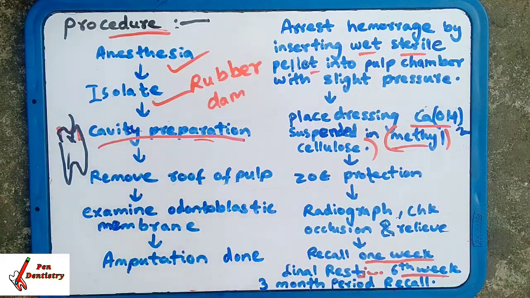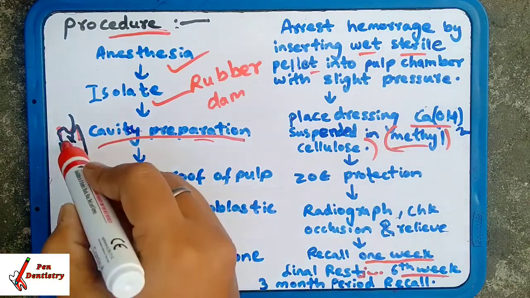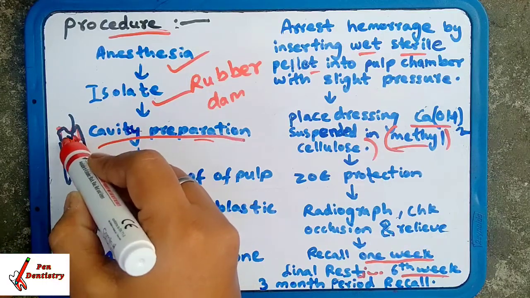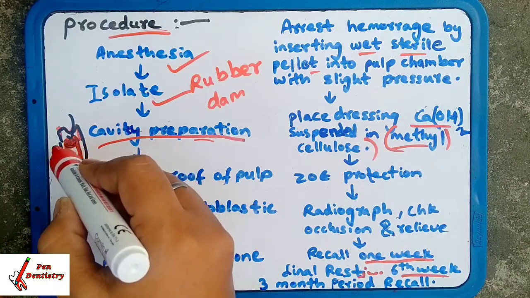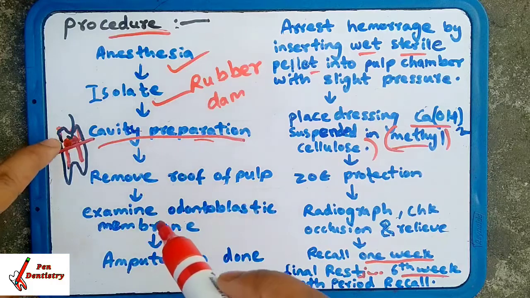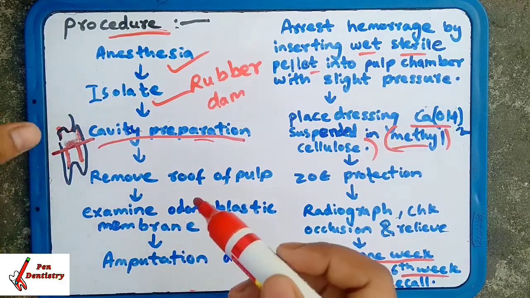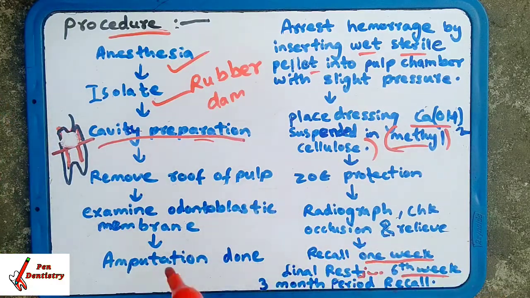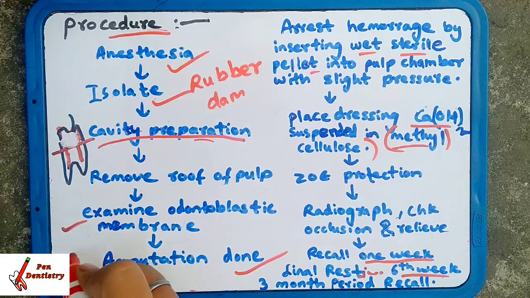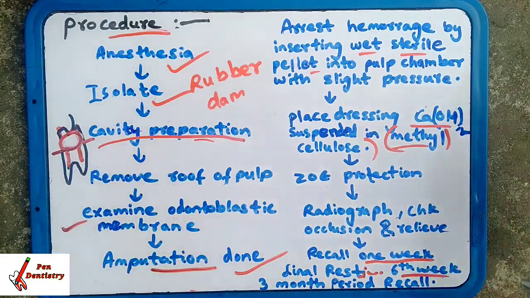Then remove the roof of the pulp. What we are going to do? Just think that this is the roof of the pulp. We will remove the roof of the pulp like this. Okay. Then examine the odontoblast membrane. We will examine the odontoblast membrane. Amputation is done. Amputation is removing the roof of the pulp.